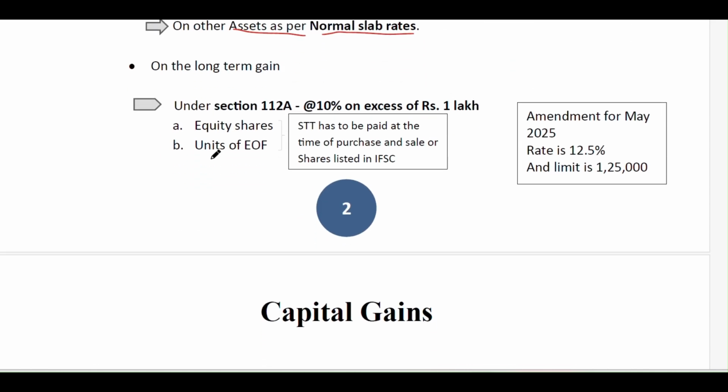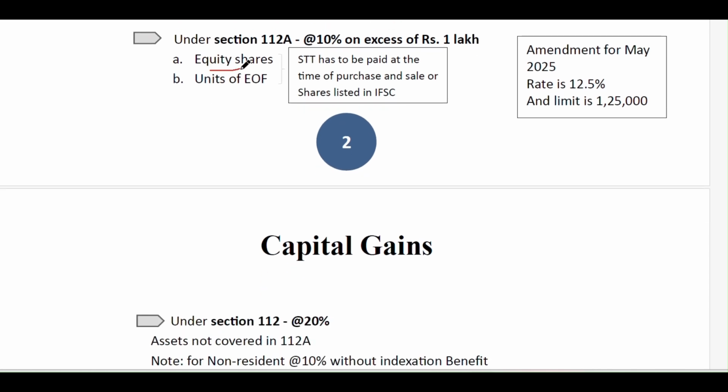And what is the tax on the long term capital gain? If it is the sale of equity shares or an equity oriented fund, it is taxable under 112A at the rate of 10%, only if the capital gain on the sale of that asset exceeds 1 lakh. Okay. And STT has to be paid at the time of the purchase and at the time of the sale also, in the case of long term capital gain.